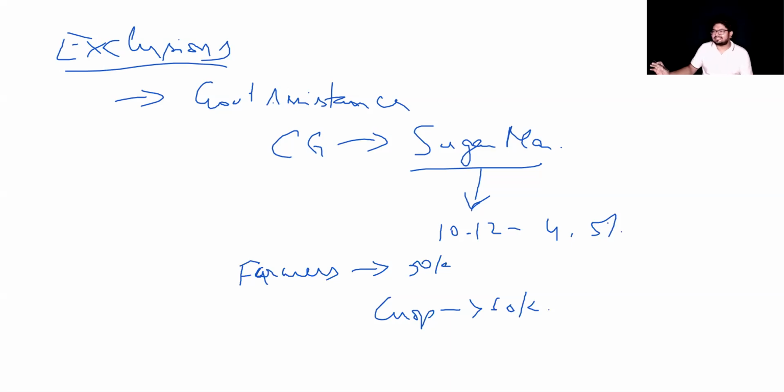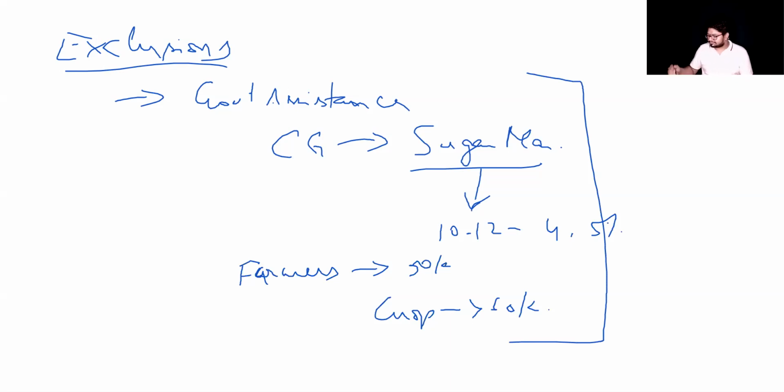Any such assistance is kept out of this government grant. That means these are provided only if you do something. Because you are doing a certain activity, you're going to get some additional benefit from the government. Then it is not considered a government grant at all.